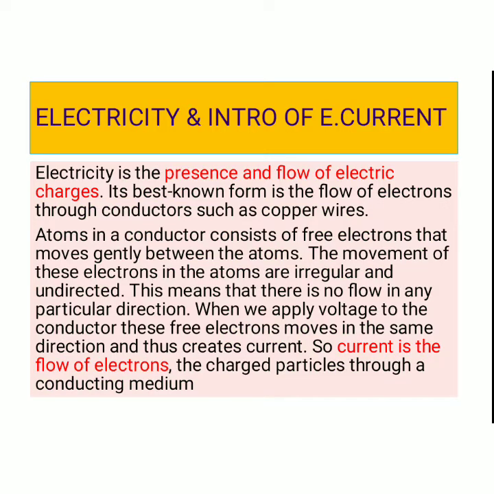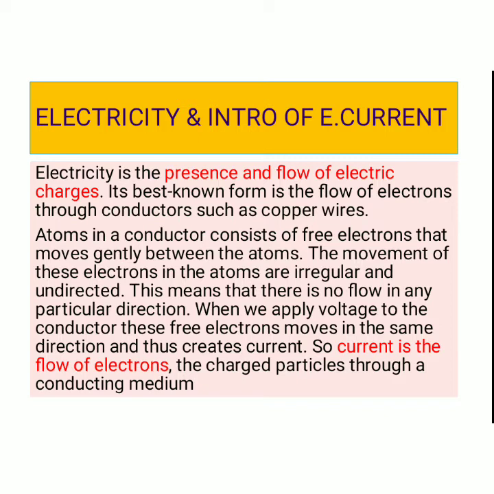What is electricity? Electricity is the presence and flow of electric charges. Its best known form is the flow of electrons through conductors such as copper wires. How to understand electric current? Atoms in the conductor contain free electrons that move randomly between the atoms. The movement of these electrons is irregular and undirected.